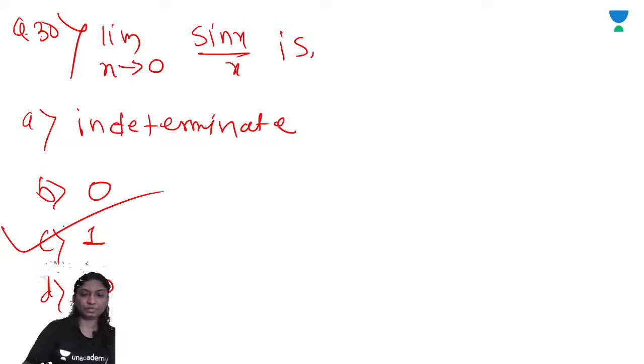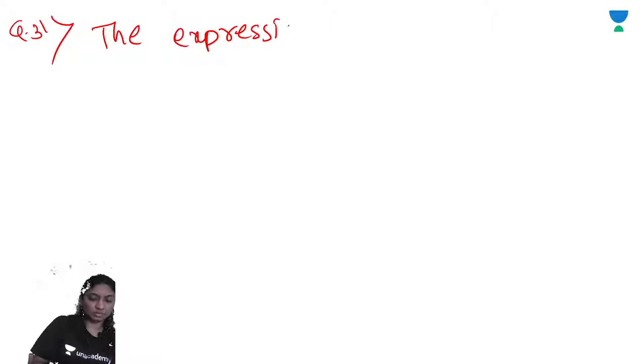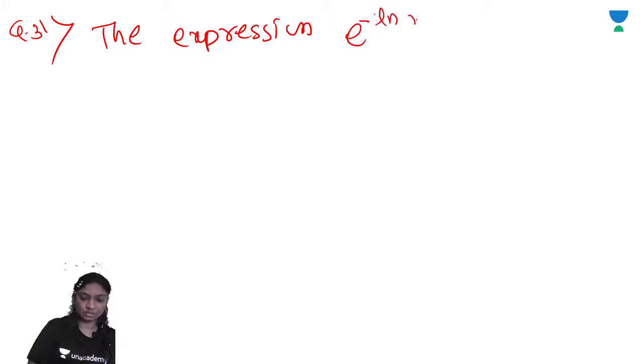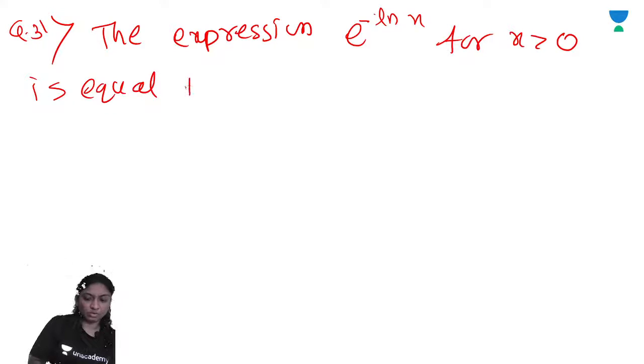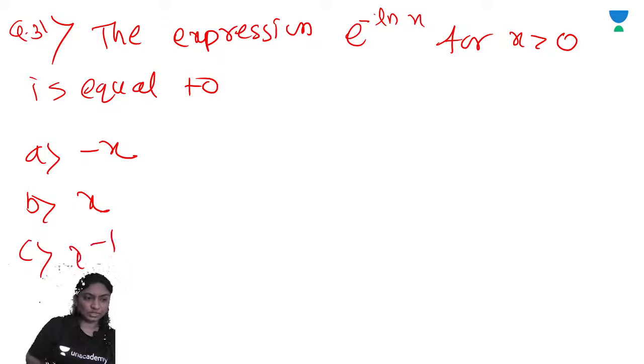The expression e raised to minus ln x, for x greater than 0, is equal to: option A minus x, option B x, option C x raised to minus 1, and option D minus x raised to minus 1.